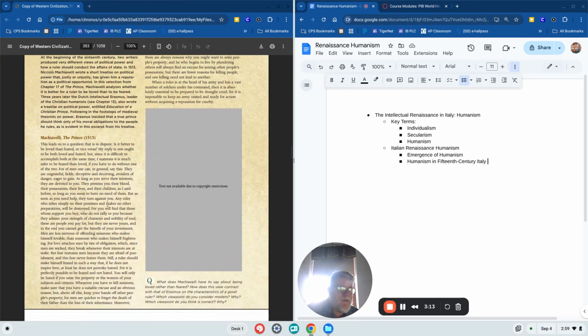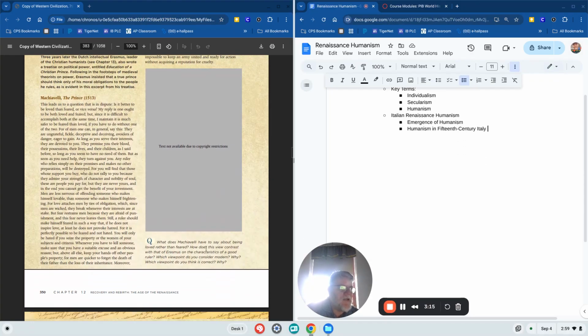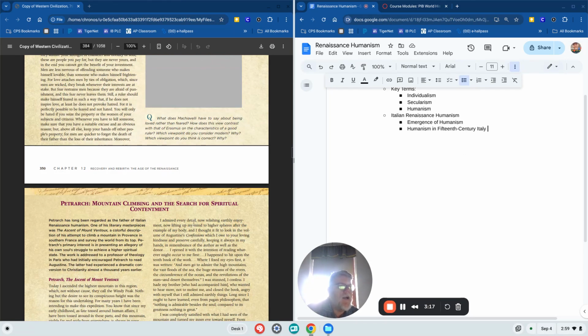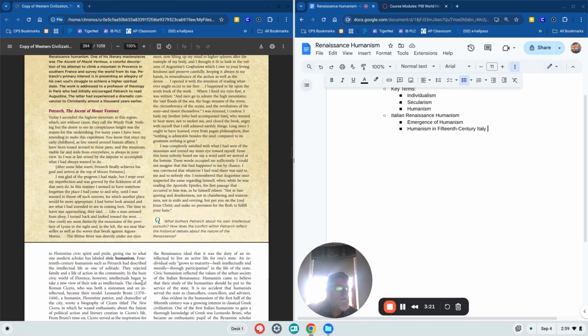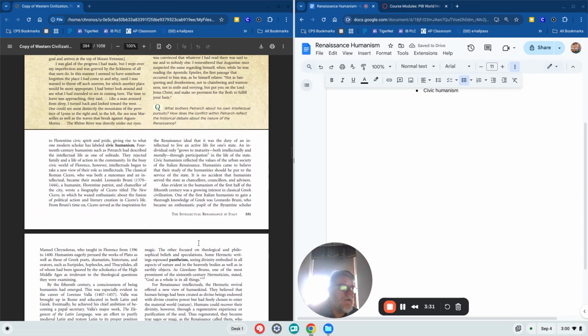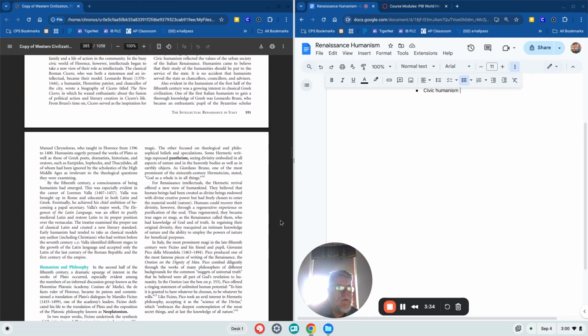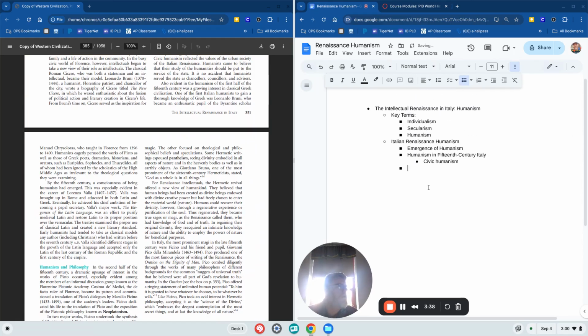Oh, I love this page. You love that page? This is a fun page. Nothing to read there. I see another big document, Petrarch. Ooh, and then I clearly see civic humanism because it's in bold. All right, then I'm going to be hit here.